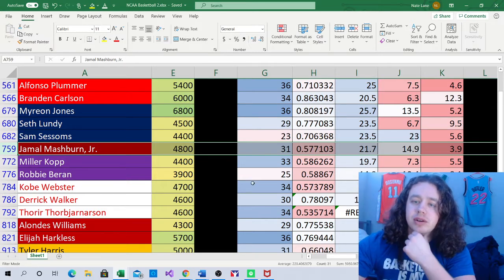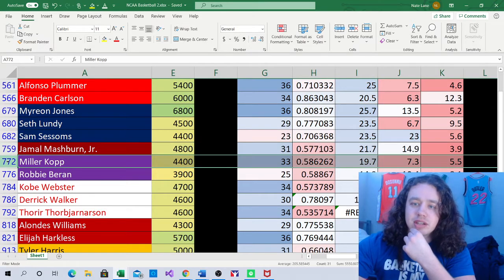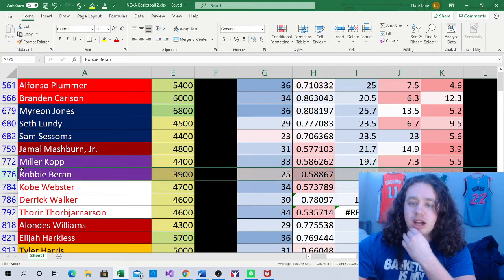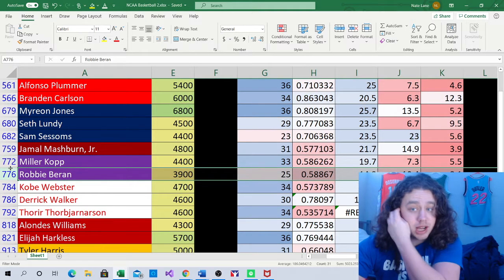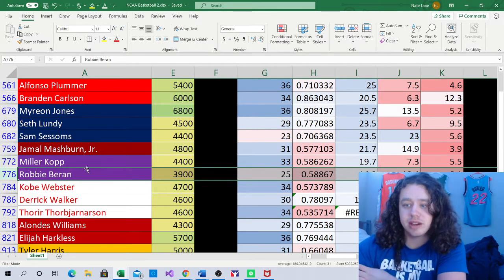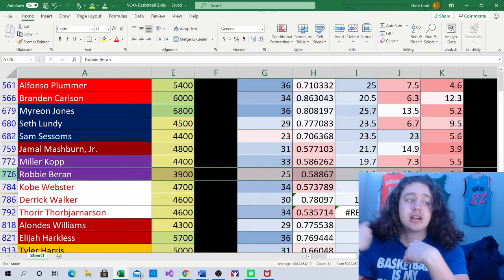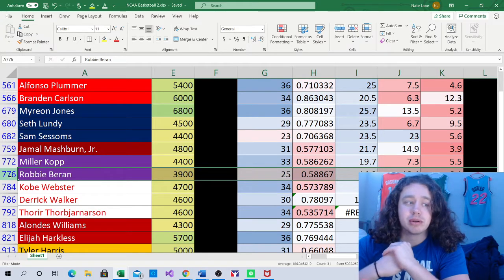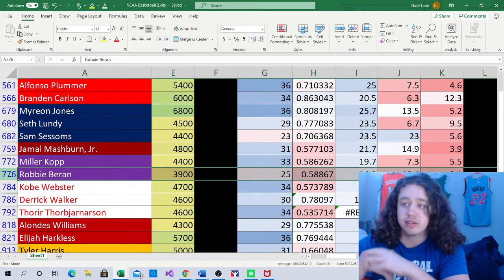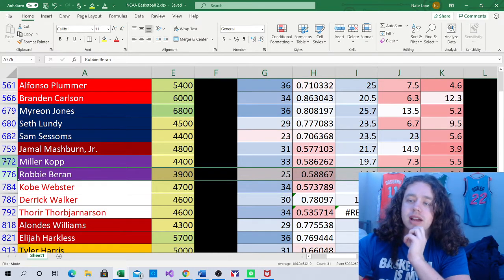So Miller Kopp and Robbie Baran are going to be the two guys I'm interested in on Northwestern. $4,400 for Kopp and $3,900 for Baran. He's another below 4K player you can get to, but I still prefer DeJago by a long shot here. So I think, if you want to get Robbie Baran, that's fine, but I would much rather prefer DeJago. But I do like Miller Kopp a lot.